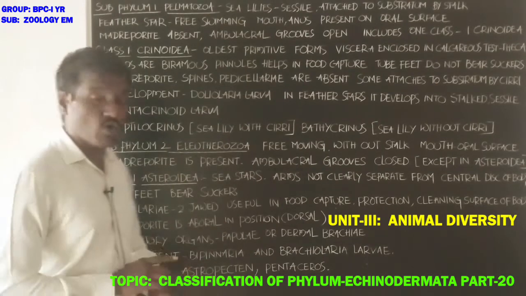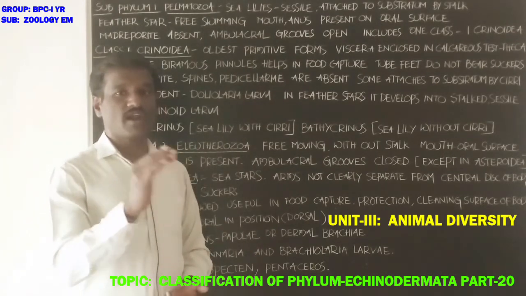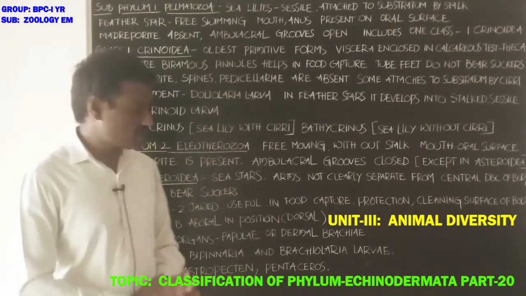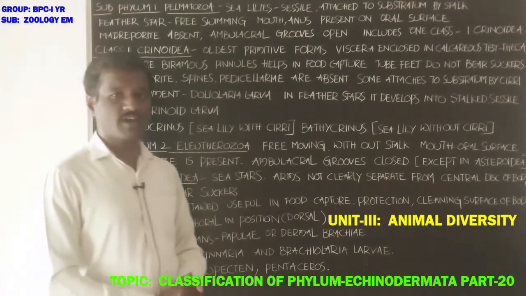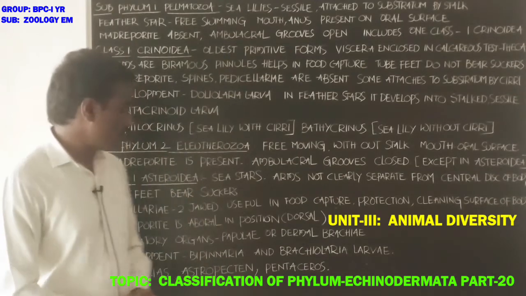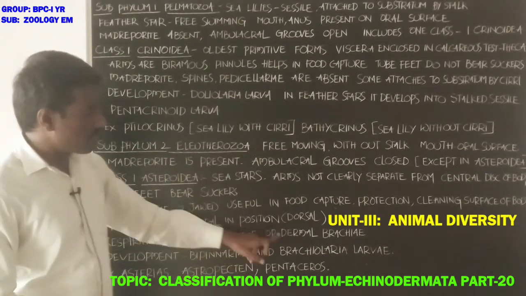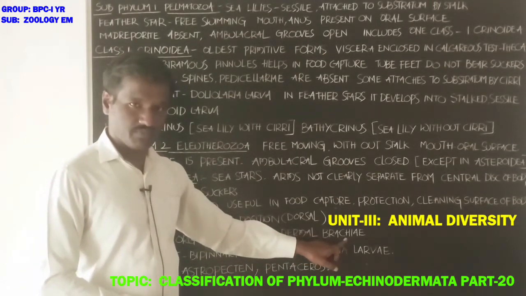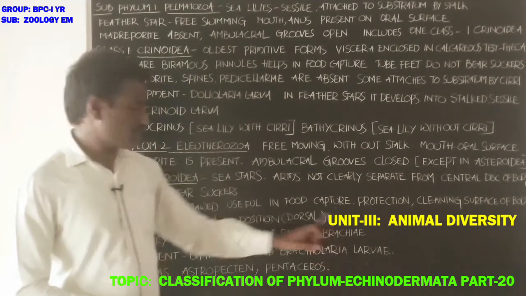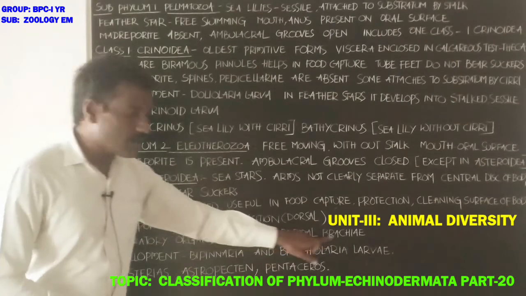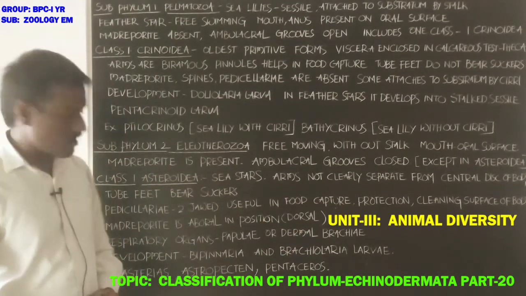Next, madreporite is aboral in position. Madreporite is dorsal in position. Next, respiratory organs. Which are the respiratory organs in sea stars? These are papillae, or dermal branchiae, also called skin gills.